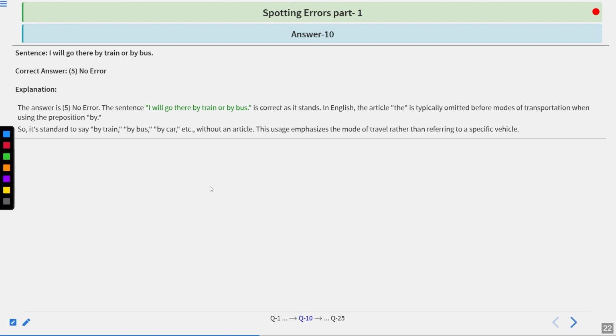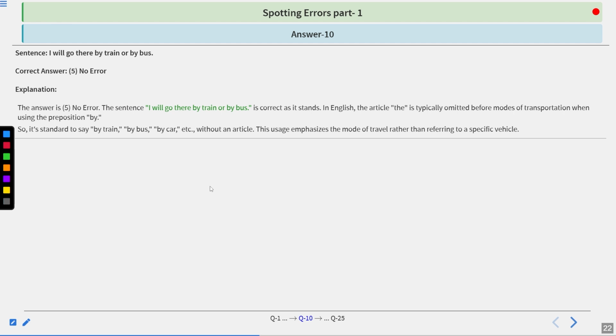In English, the article "the" is typically omitted before modes of transportation when using the preposition "by". So it is standard to say by train, by bus, by car, etc., without an article. This usage emphasizes the mode of travel rather than referring to a specific vehicle. So when you are referring to means of transportation in general, use "by" plus the means of transportation without any article.